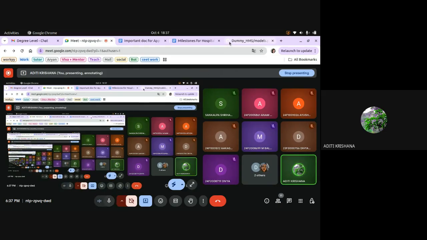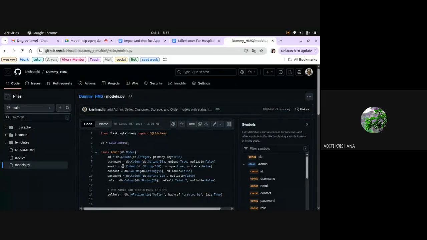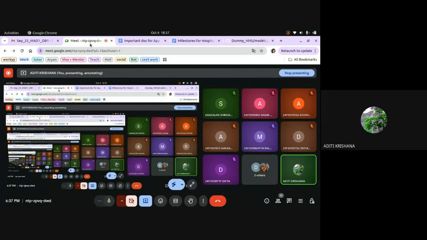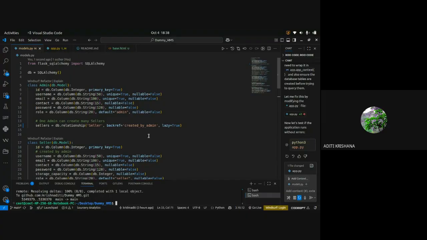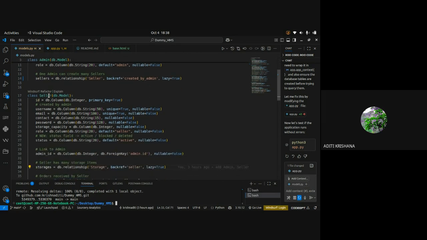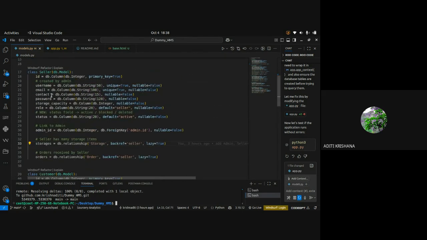Did everyone go through that? I hope everyone has gone through that and you have got some idea of how you are going to establish relationships in your application between admin, doctor and patient. Similarly come the other tables as well.